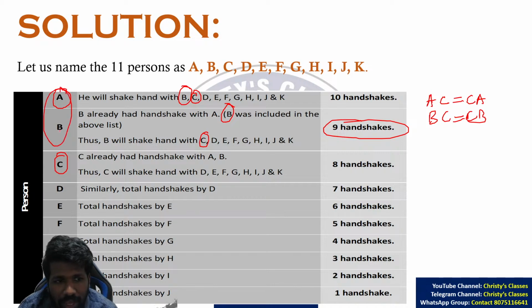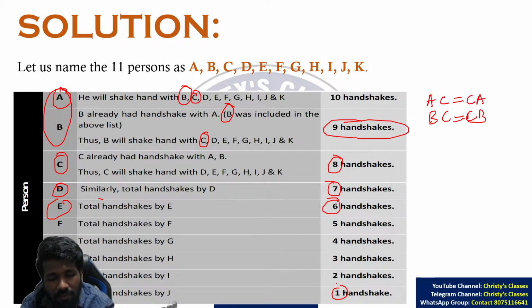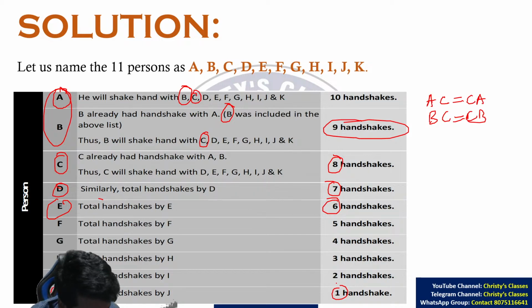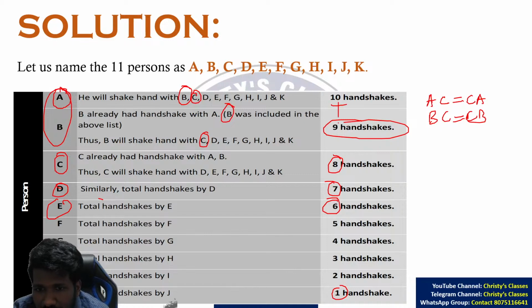So avoiding A and B, C has to shake hands with only 8 more people. Similarly, D has to shake hands with 1 less, 7 more people. E has to shake hands with 1 less, 6 more people. J has to shake hands with up to 1 person and K has to shake hands with 0 people. Everyone is coming to K and shaking hands with him. That is why K doesn't have to shake hands with anyone else. Now the total number of handshakes will be adding all these handshakes. Now 10 plus 9 plus 8 plus 7 plus up to 1 plus 0.